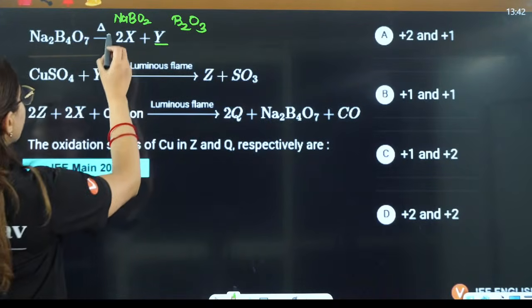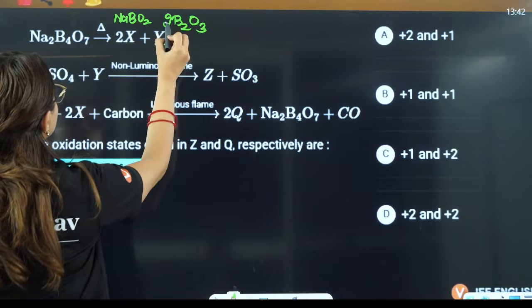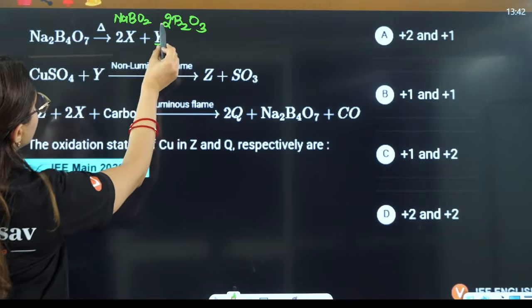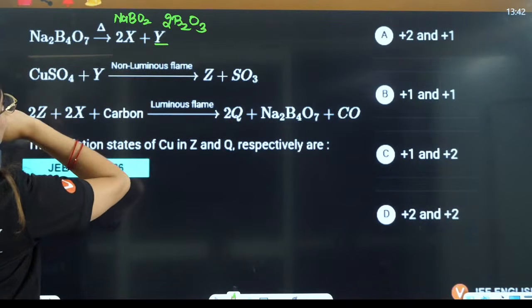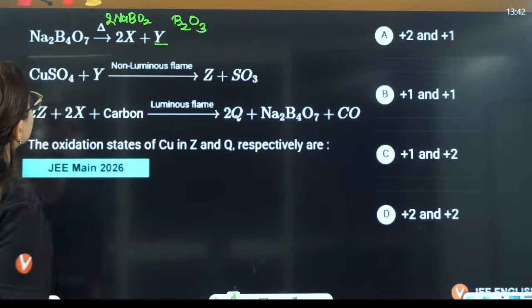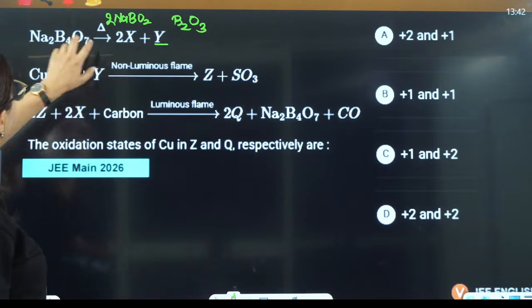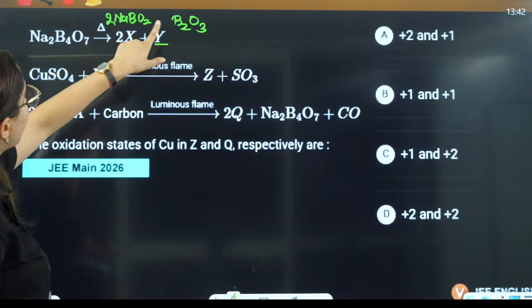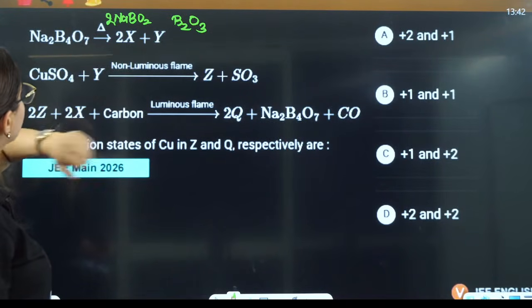If I take here 2, then this will become 4, this will become 6 and 7, 8. If I say here you have 2, then this will become 2Na and 4B, and oxygen will be 4, 5, 6, 7. Only in this case it is becoming like this.